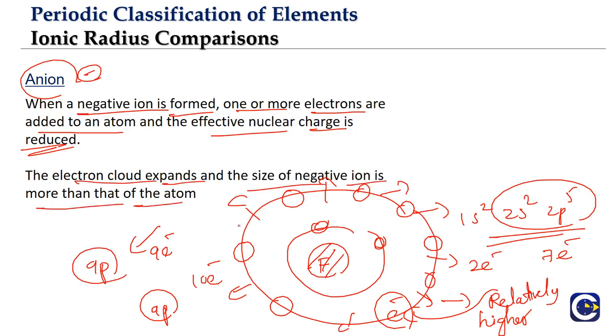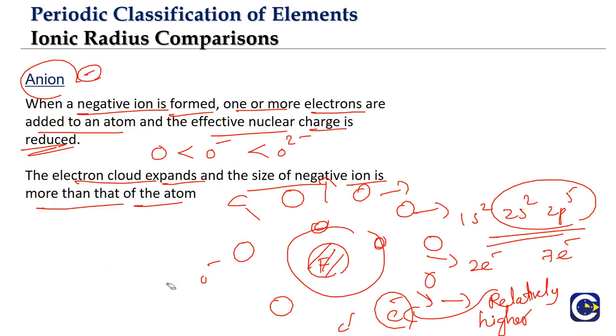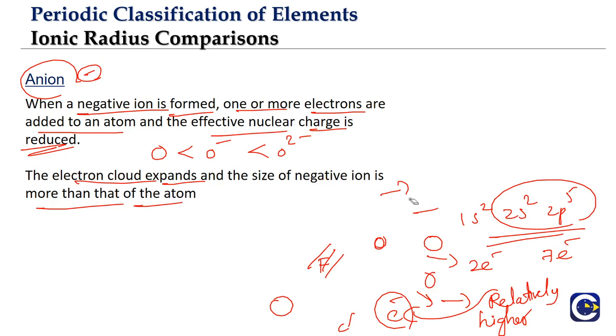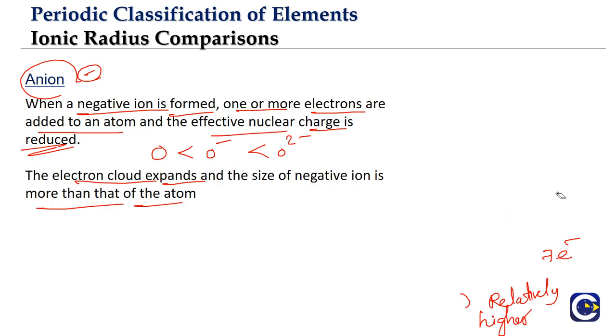Not only that, the more the number of electrons it is gaining, the size is going to be that much increasing. Which means if you talk about oxygen, that will be less than O minus, it will be less than O2 minus, like that. So the more electrons a particular atom gains, the more the size increases. What is the reason here? We can say that the effective nuclear charge, the influence of the nucleus on electrons, will be decreasing, and also the incoming electrons will result in repulsions. So the electron cloud will try to expand, if you are talking in terms of the quantum mechanical model.